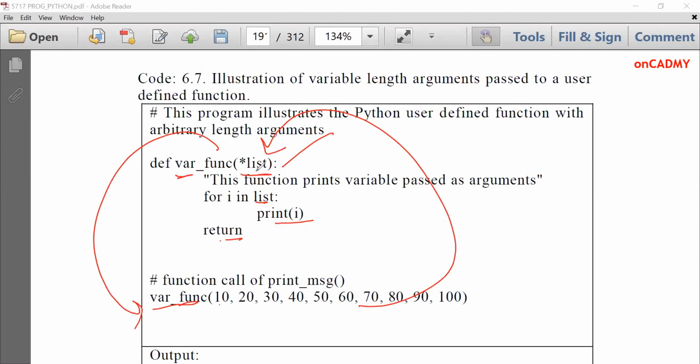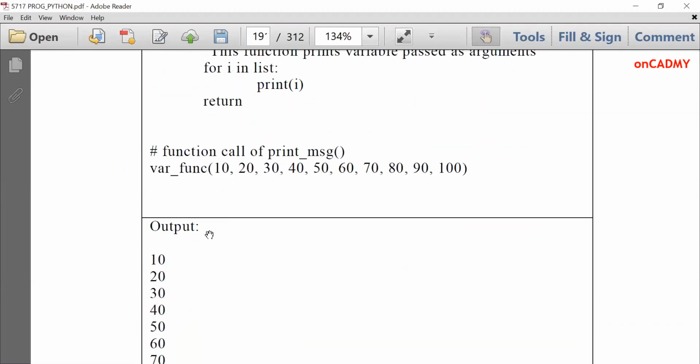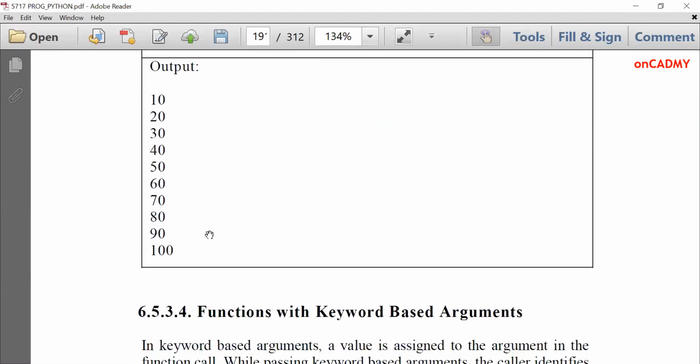So this is a very important type of function where we can pass any number of arguments to the function through the function call to the function definition. I think this is clear to you. You can see the output. It will print all the elements in the order in which they are passed.